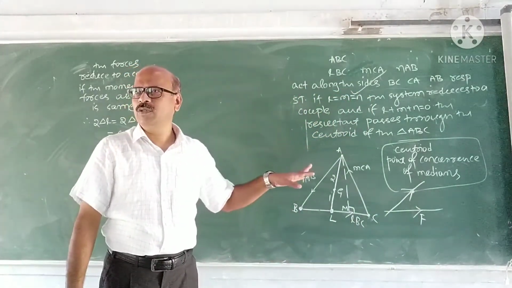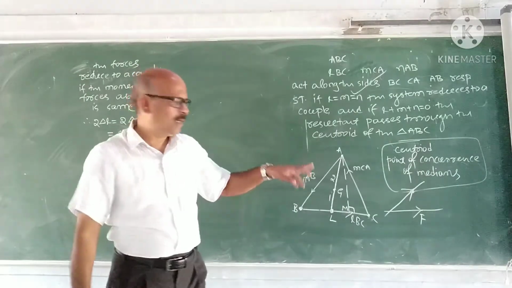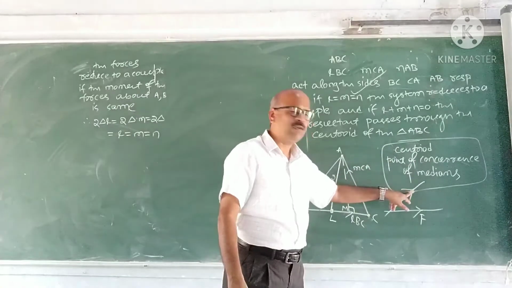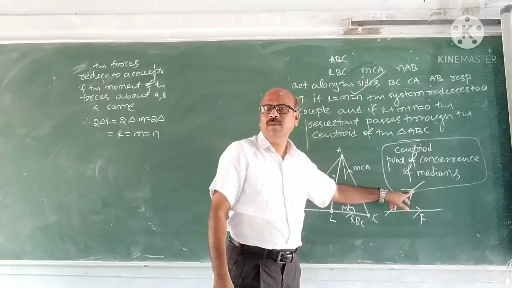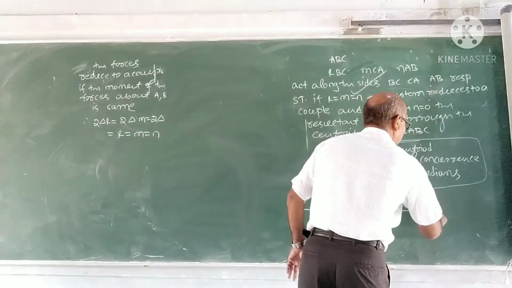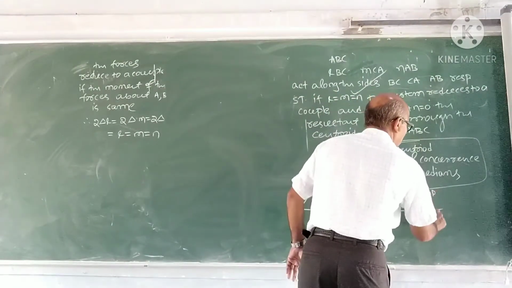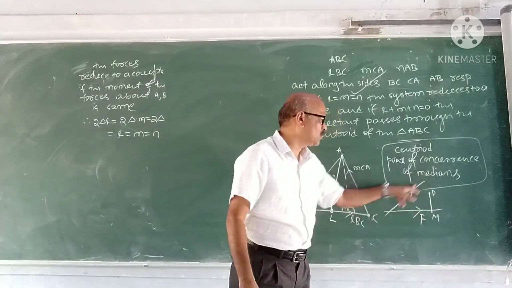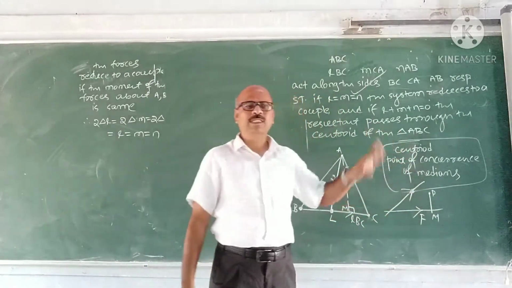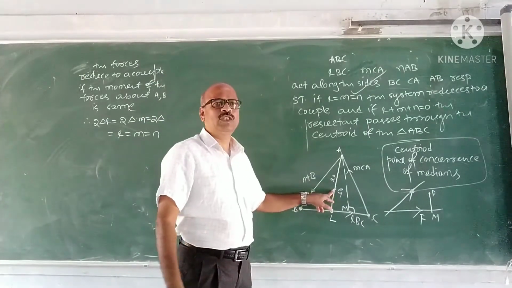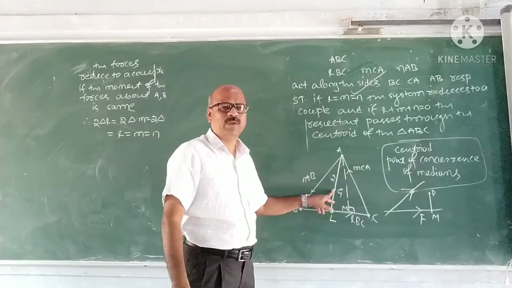If the line of action of the force passes through the point where we take the moment, then the moment becomes 0. Because how do we define the moment? Moment is force into perpendicular distance. If the force itself passes through that point, the perpendicular distance becomes 0. So, suppose the resultant passes through G, then the moment of the resultant becomes 0.